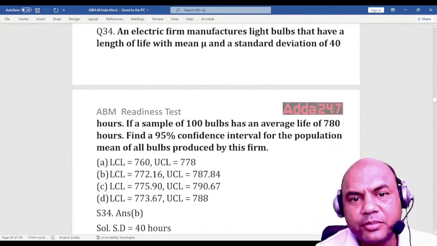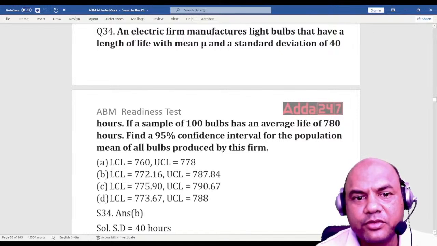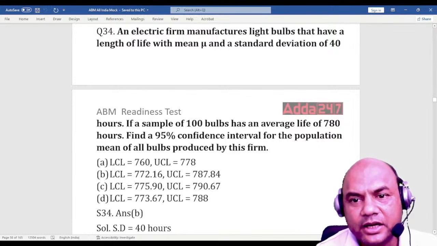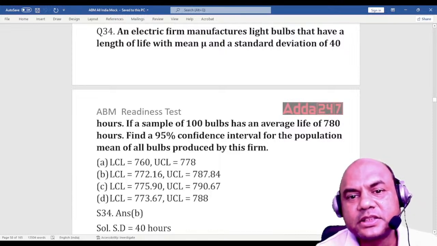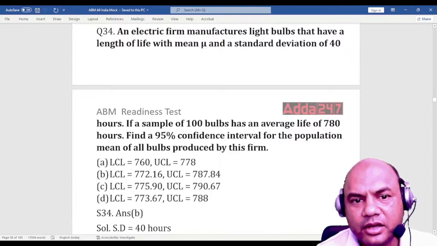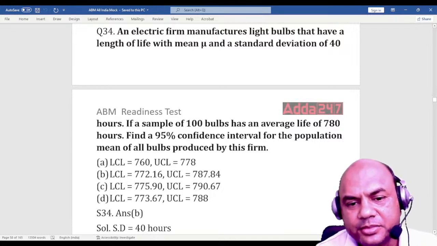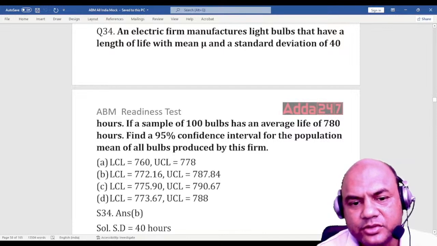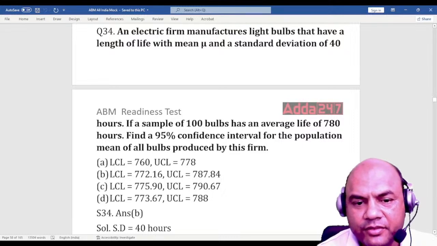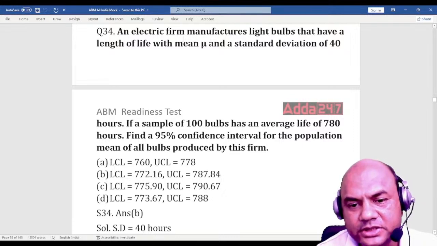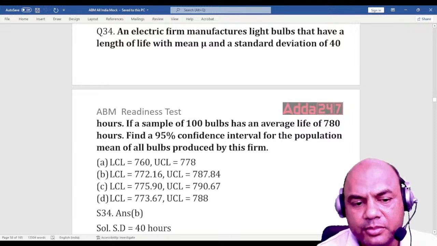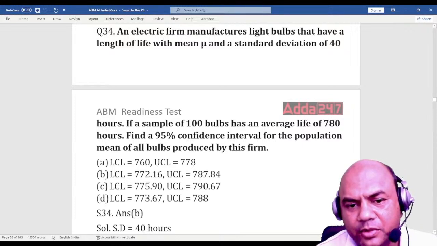An electric firm manufactures light bulbs that have a length of life with a given mu and a standard deviation of 40 hours. So this is the population. Say the mean is mu and the standard deviation is 40 hours. If a sample of 100 bulbs has an average life of 780, so sample of 100 bulbs, small n is 100 and sample life is 780. Find the 95% confidence interval for the population mean of all the bulbs. So now you have to find this. This problem is from sampling distribution.